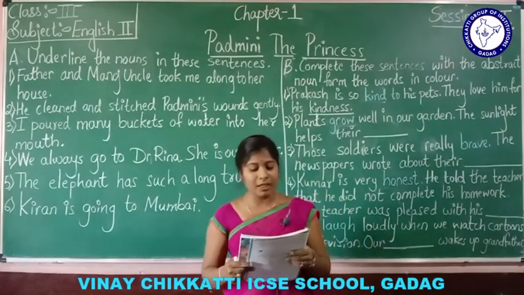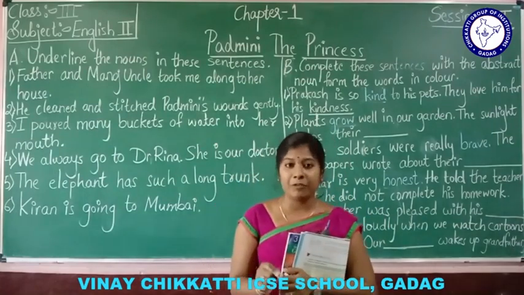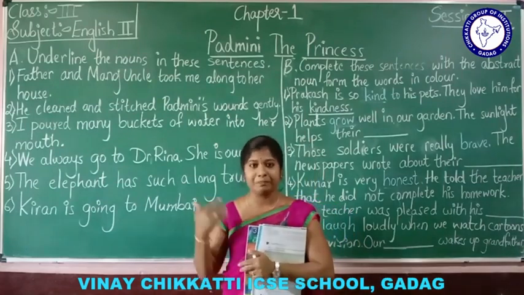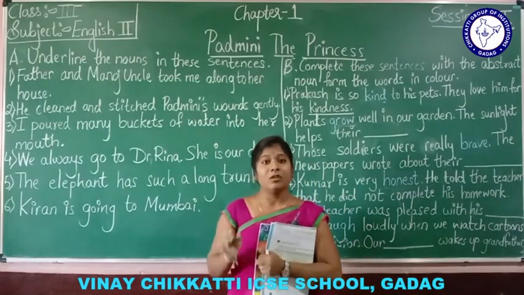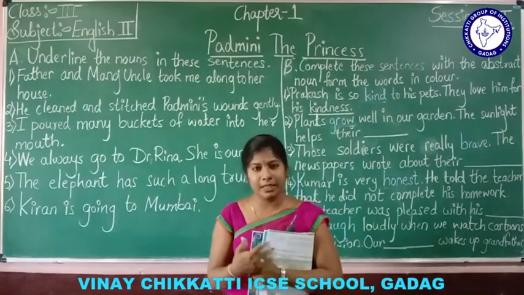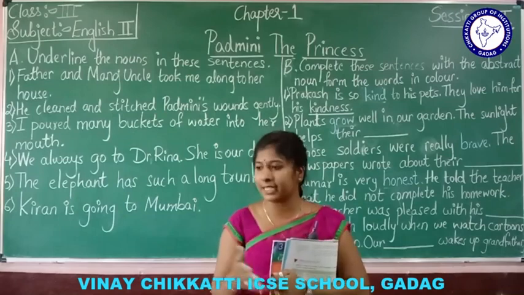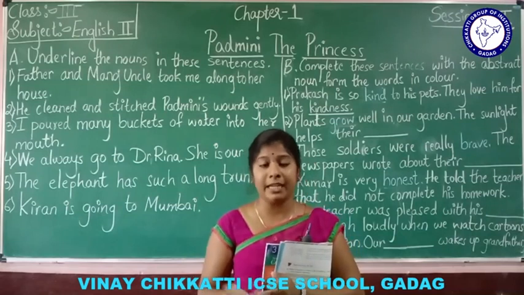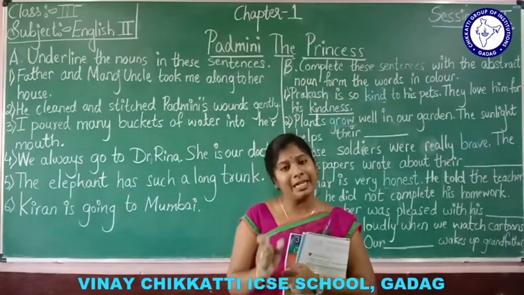We have learned that a noun is the name of a person, place, thing or animal. Yes, noun means it's a name of a person, place, thing or animal. It may be any names like Rashmi, Shobha, Hina. So like this it may be any name. Okay, the name of a person or place, Mumbai, Gadag, Dharwad, Chennai. It may be the name of a place also. Things like table, chair, duster, board. Then animals like dog, cat, elephant, lion, cheetah. Okay, it will be the name of a particular place, person, animal or thing.